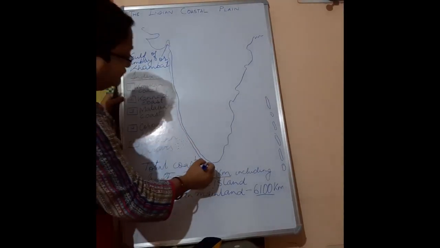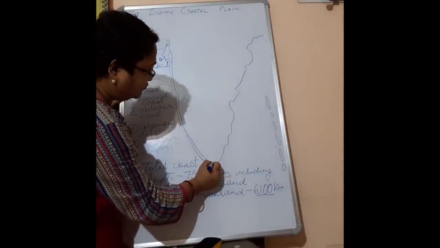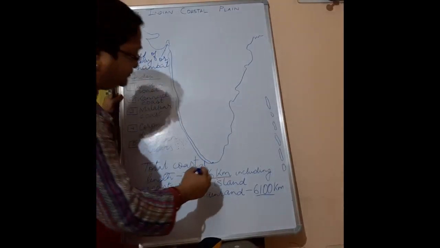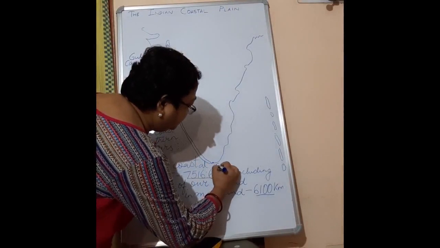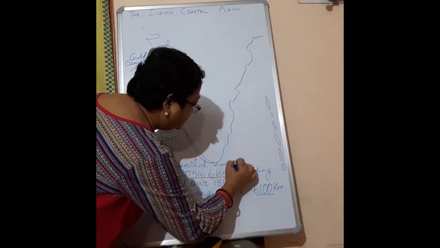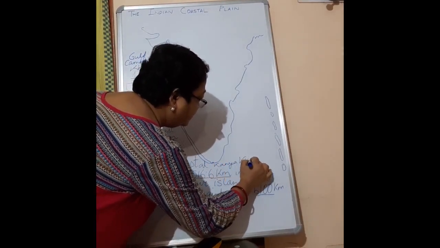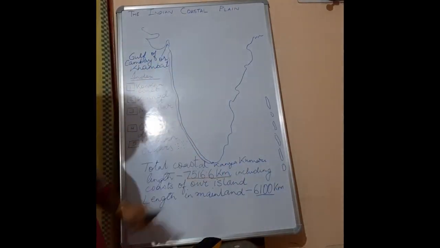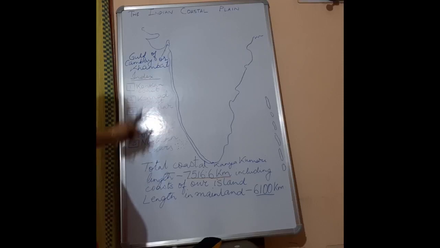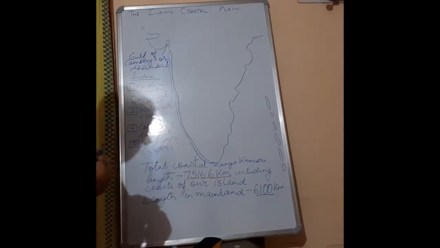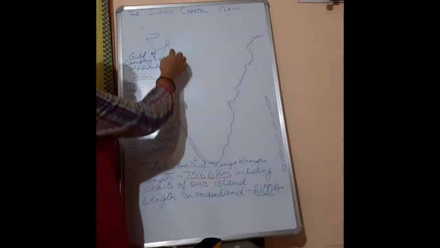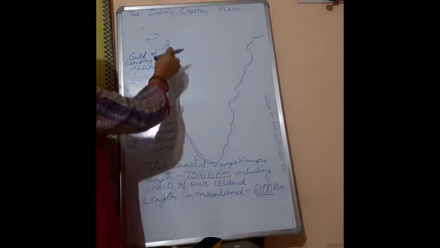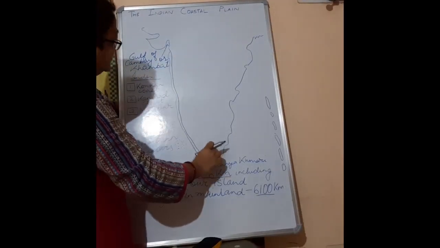Here we are having Kanyakumari or Cape Comorin. So from that side till this much is the entire length of the Western Coastal Plain.